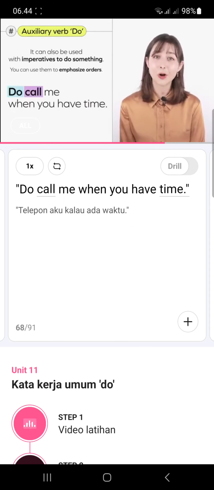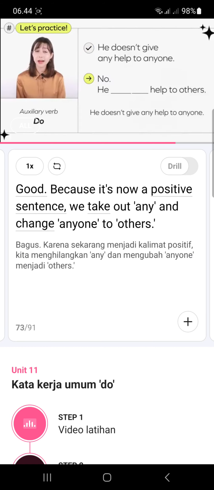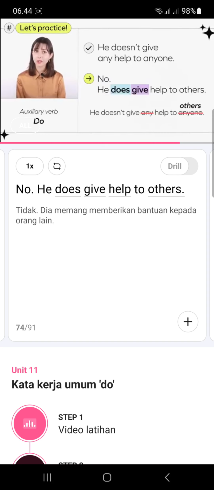Let's practice using the auxiliary verb do. Change the negative statement to a positive one to emphasize that the action or stative verb is true. He doesn't give any help to anyone. Good, because it's now a positive sentence, we take out any and change anyone to others. No, he does give help to others.